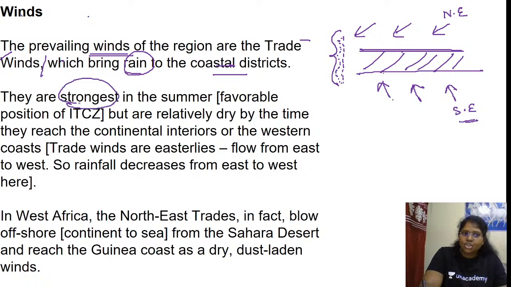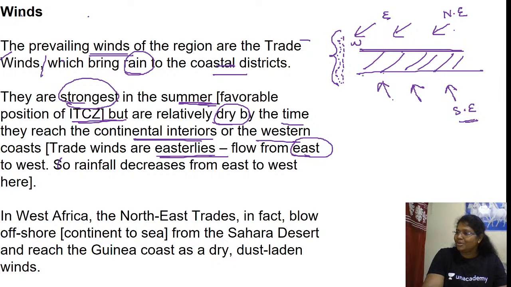They are strongest in the summer because of the position of the ITCZ, but are relatively dry by the time they reach the continental interior or the western coast. Trade winds are easterlies because they flow from east to west. Yes or no? From the east towards the west. Are you able to visualize?